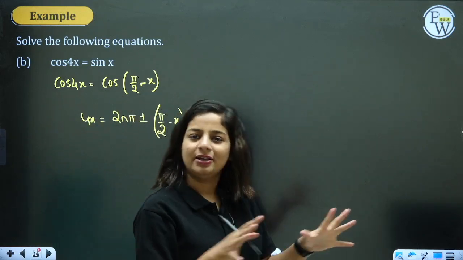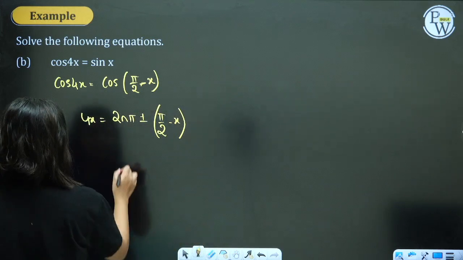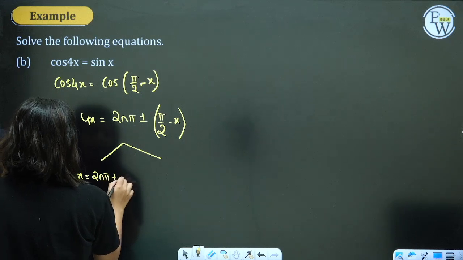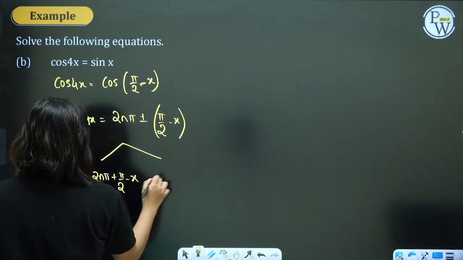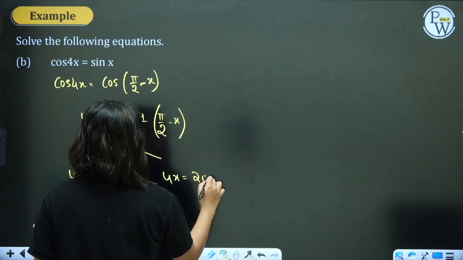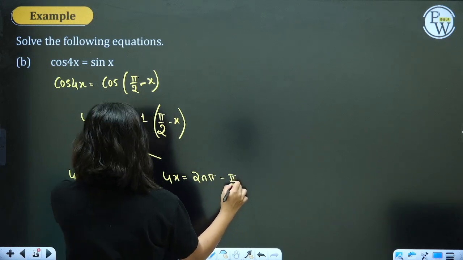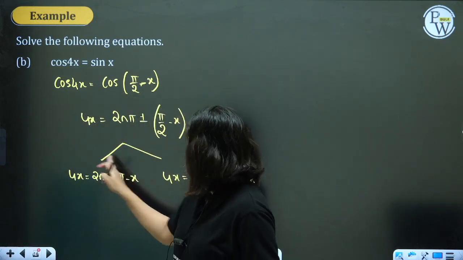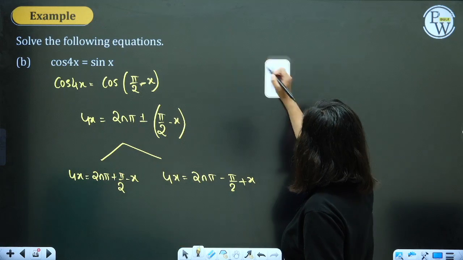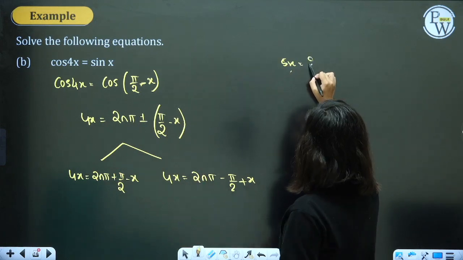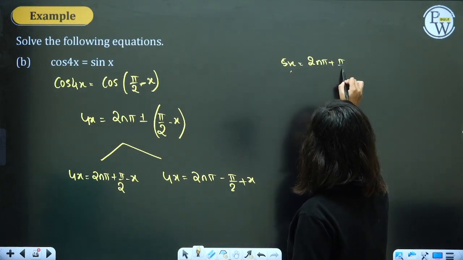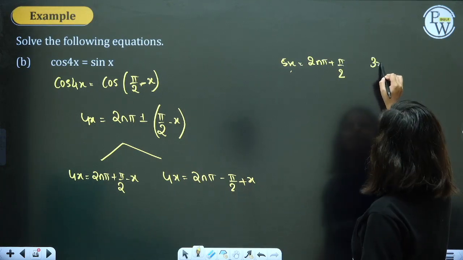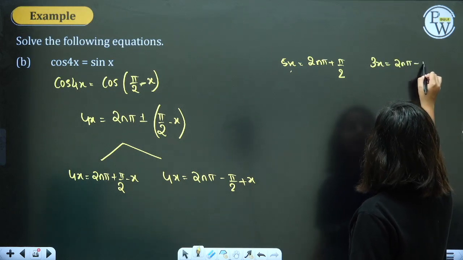Plus minus, to make two portions to keep life simple. One is 4x = 2nπ + π/2 − x. The other will be 4x = 2nπ − π/2, and minus of minus will make it plus x. Taking this minus x on the other side, we have 5x = 2nπ + π/2. And taking plus x on the other side, 3x = 2nπ − π.